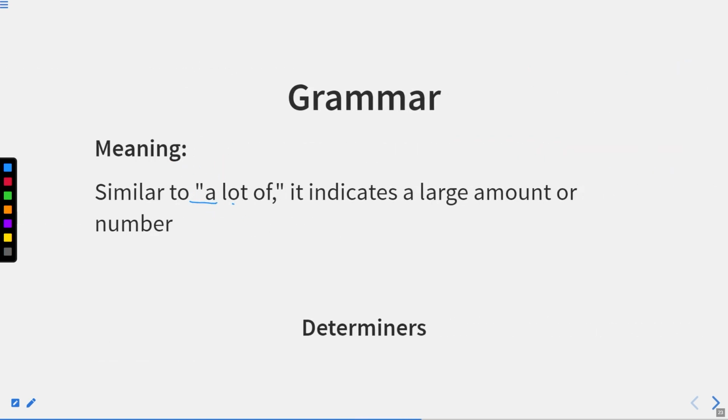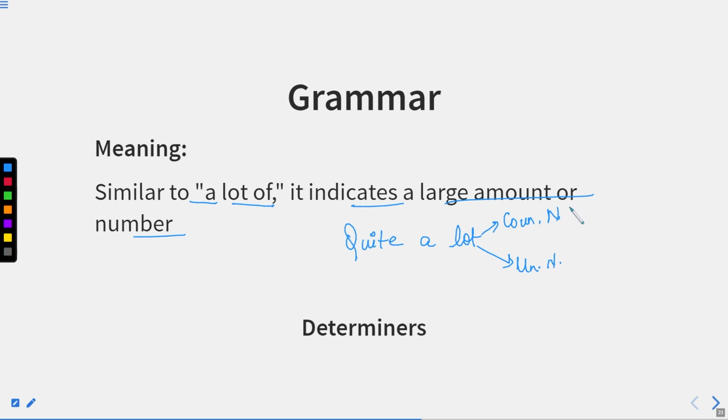The meaning is similar to a lot of, when we talk about a large amount or number. Now, if we have the expression quite a lot, we can have two things. First, it is followed by a countable noun, and second, it is followed by an uncountable noun.